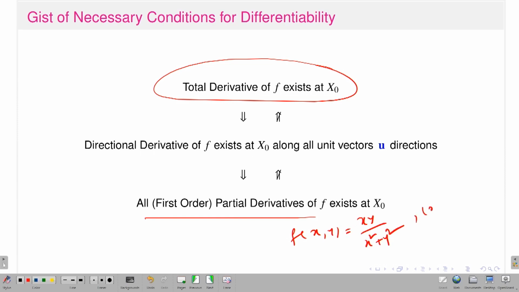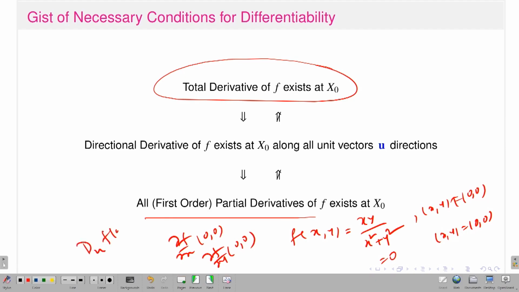This function is defined like this if xy is not 0 0, and it is 0 if xy is 0 0. For this function, I already discussed that the partial derivative del f del x at the point 0 0 exists, and del f del y at the point 0 0 exists. However, the directional derivative, that means d u f at 0 0, does not exist. That means existence of partial derivatives will not imply the existence of directional derivatives in all directions, and of course existence of directional derivatives in all directions will not imply the function is totally differentiable.